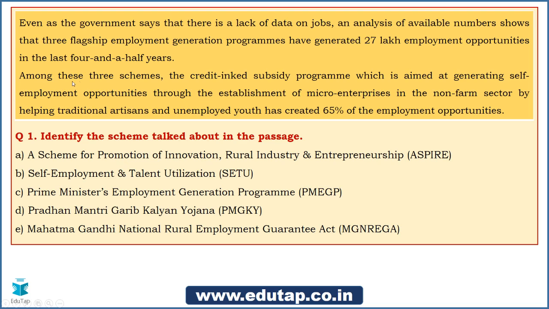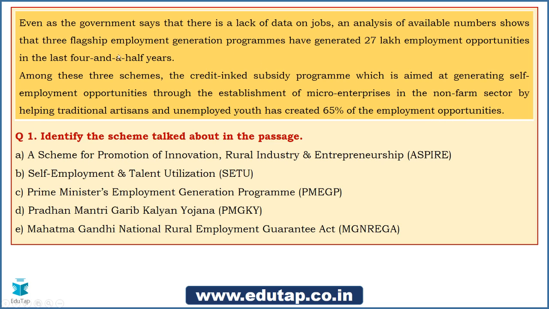Moving on to the next 3 lines. Among these 3 schemes, the credit linked subsidy program, which is aimed at generating self-employment opportunities through the establishment of micro enterprises in the non-farm sector by helping traditional artisans and unemployed youth, has created 65% of the employment opportunities. Right, friends?